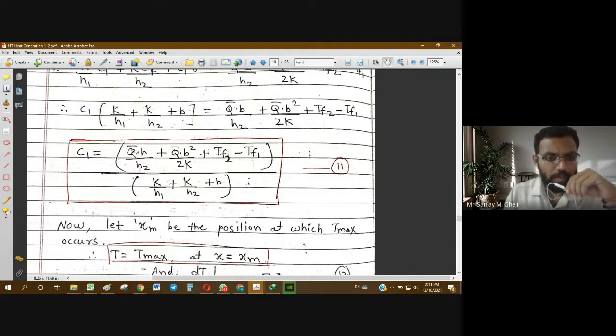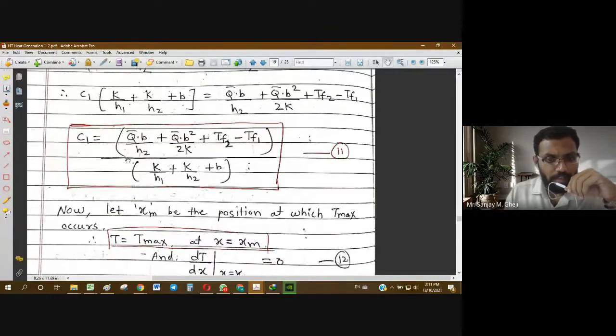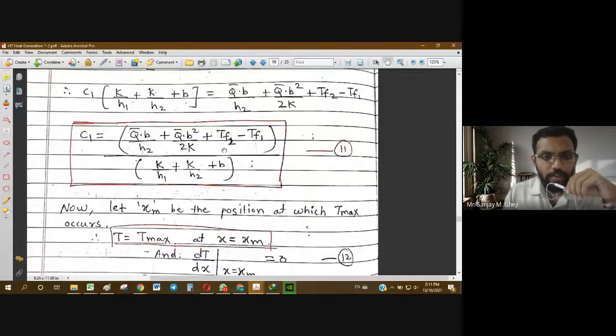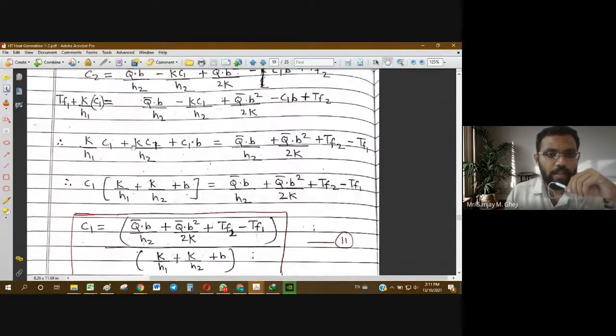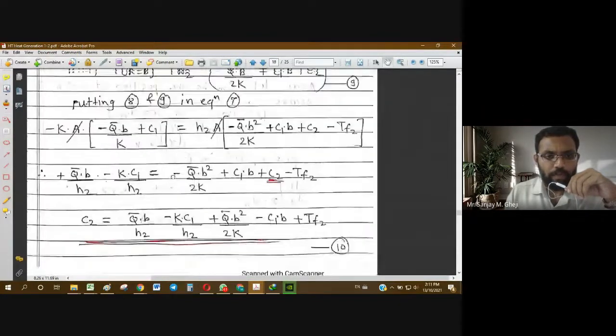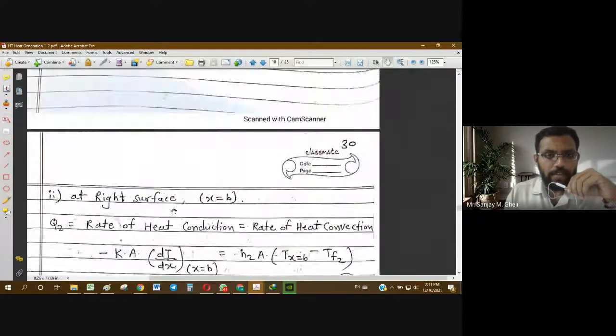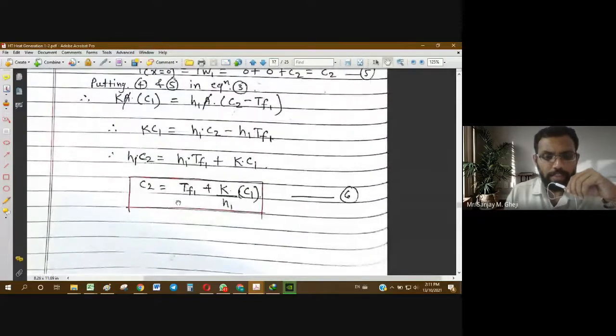Okay, so C1 equal to, in the numerator we have q bar b upon h2 plus q bar b square upon 2k plus tf2 minus tf1 divided by, in the denominator we have the sum of k by h1 plus k by h2 plus b. Okay, so this is a very large expression of C1. In the same way we can obtain C2. If we put this C1 in the expression of C2, we can easily get a similar expression for C2.